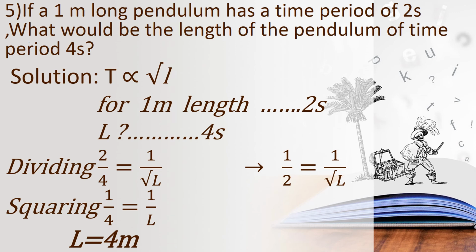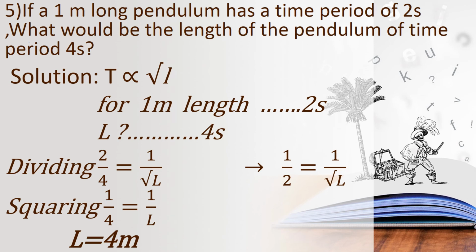Can you all understood children? In the simple pendulum we have learned, is it? Time period is directly proportional to the square root of length, is it? So we are equating that, okay. Already they had given for 1 meter length 2 seconds is the time period, and we need to find the length for 4 seconds time period. So first of all, we are dividing 2 upon 4 equal to 1 by square root of L. Okay children, so we can get 1 upon 2 equal to 1 by root of L.